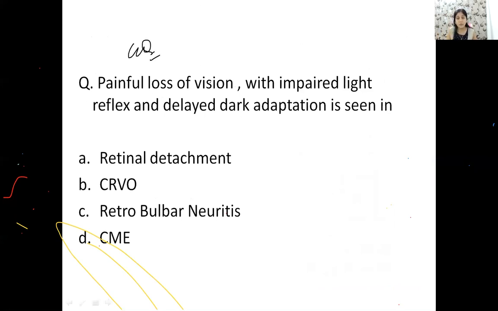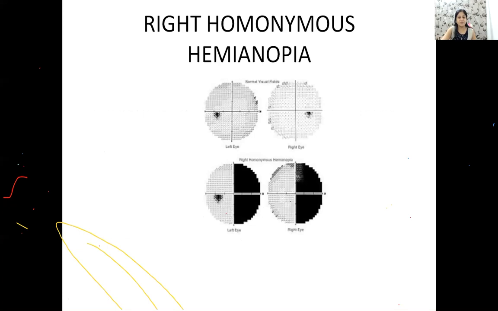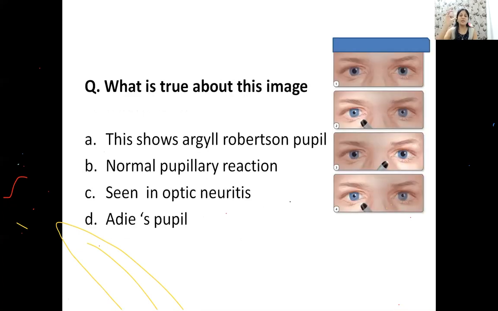You have a painful loss of vision. You also have a loss of light reflex. Your pupillary reflex is gone. So your vision is gone. Your pupils are gone. What do you think is the nerve involved? You have optic nerve involvement. ठीक है? Optic nerve involvement इसमें से किस परेशानी में है? Retrobulbar neuritis. Okay, so that is how you have to answer such questions. All right, retrobulbar neuritis.